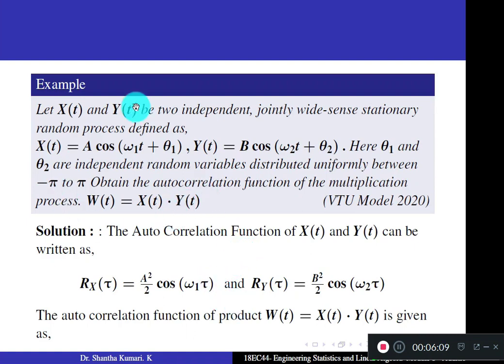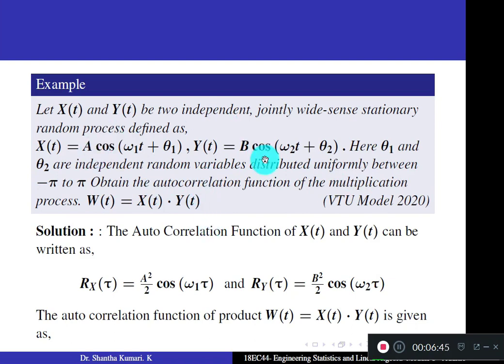Now let us work out one problem. Let x of t and y of t be two independent, jointly wide sense stationary random processes defined by x of t equal to a into cos omega 1 t plus theta 1, y of t equal to b cos omega 2 t plus theta 2. Here theta 1 and theta 2 are independent random variables distributed uniformly between minus pi to pi. Obtain the autocorrelation function of the multiplication process w of t equal to x of t into y of t.